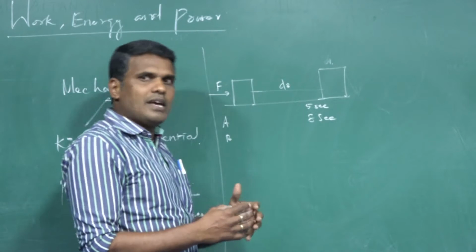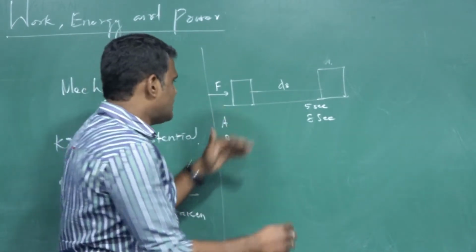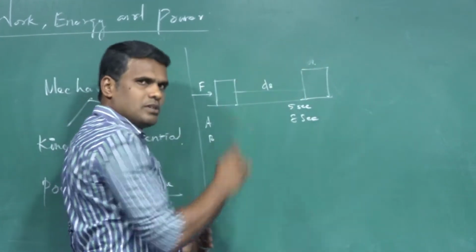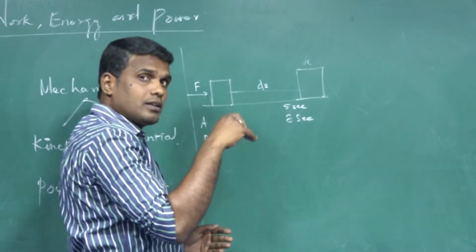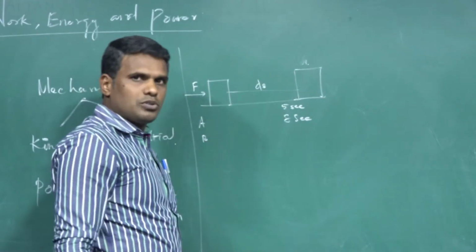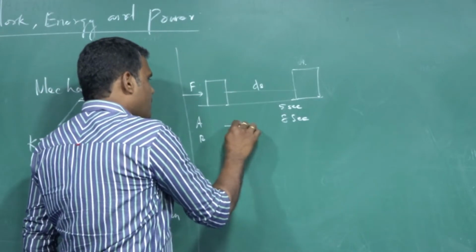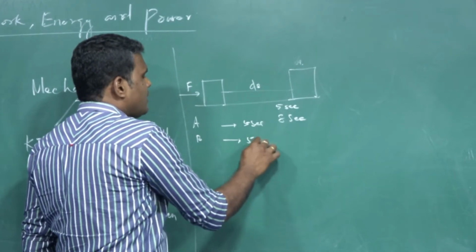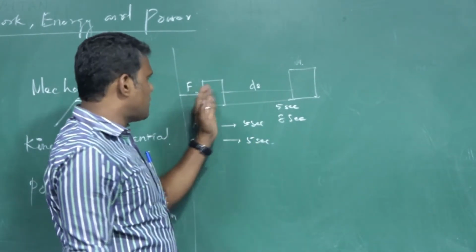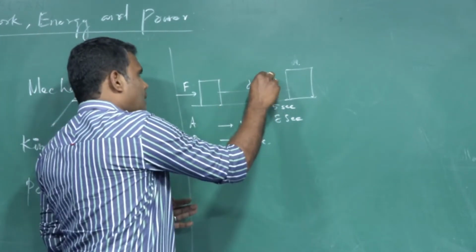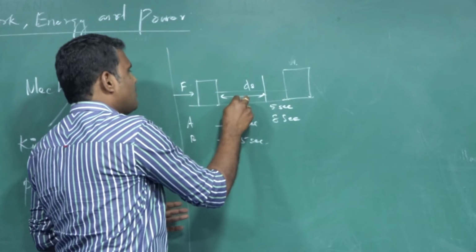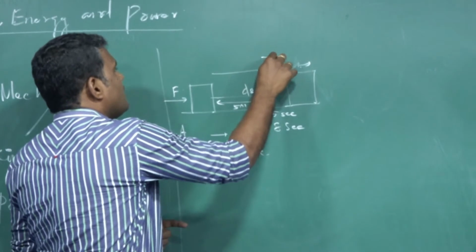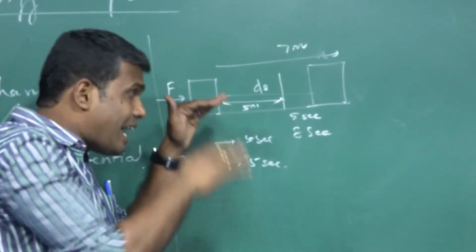You can also understand the same fundamental in a different format. Consider A is doing work on the stone, displacing it through some distance ds. B is also doing work on the stone, displacing it through a distance ds. Both of them are doing the work in the same time interval, let us say 5 seconds. If one is displacing it up to this point, let us say 5 meters, another fellow is displacing the same stone through a distance of 7 meters in the same time interval. Here the time interval is the same.